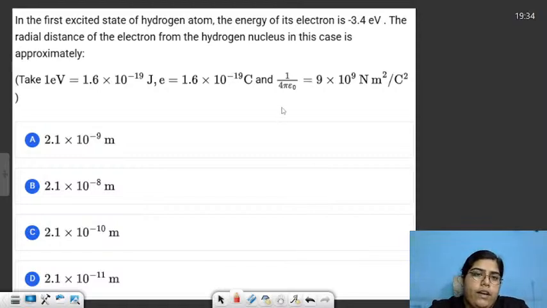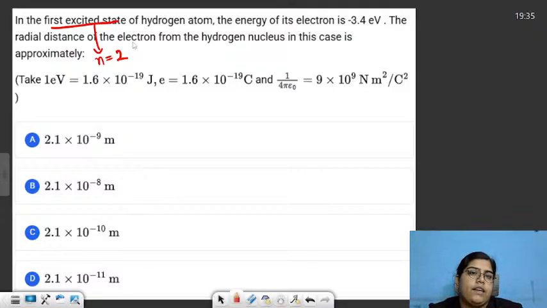So I'll just give you a hint. The question is basically saying that in the first excited state. So what should be the value of n for first excited state? First excited state basically means the value of n is 2. We're talking about the second orbit.